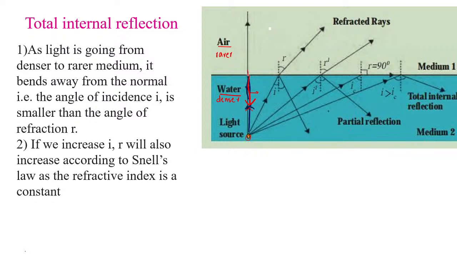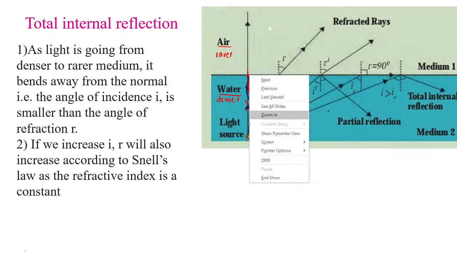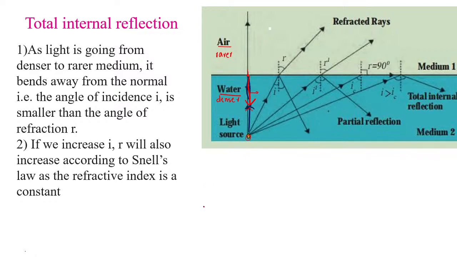Got it? Here it is the point of incidence. Okay, now over here, children, we will consider the next ray. This is your first ray. This is only for understanding, children. I will make a small table over here.